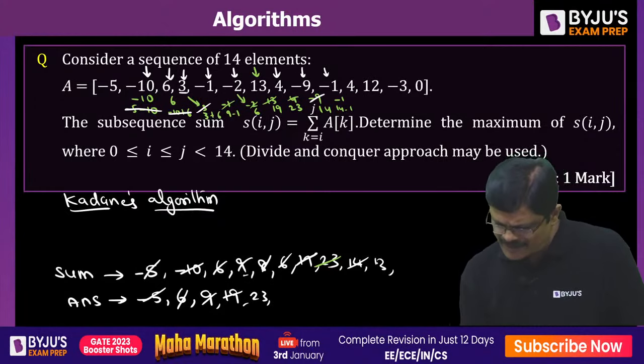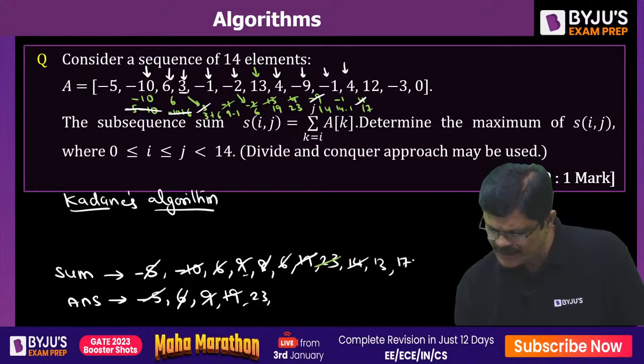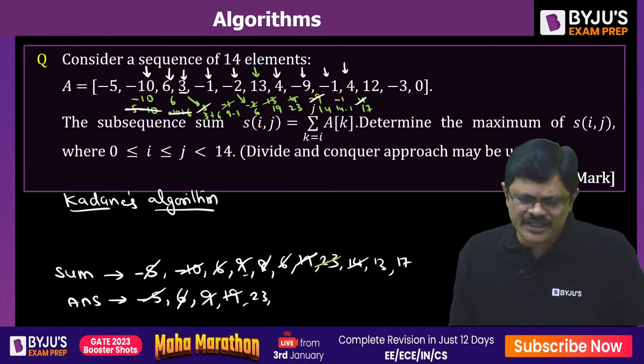Now here we are having 13. We are at the next index. Either I have to use the 4 value or I have to use 13 plus 4, that is 17. Out of these two, which one is larger? 17. So this 17 we are going to take. That is not larger than 23, ignore it.